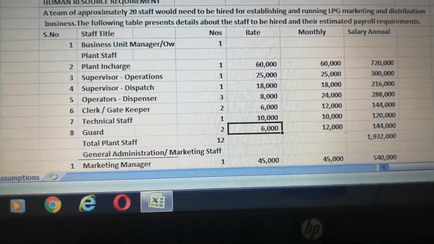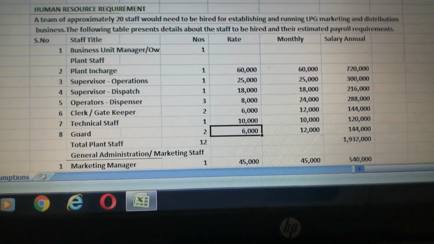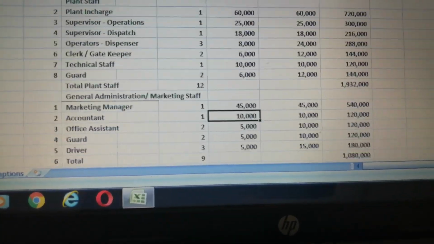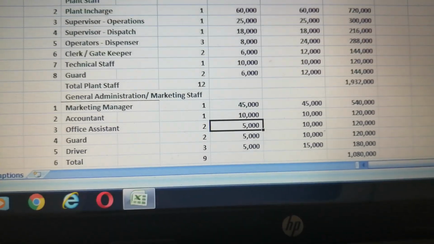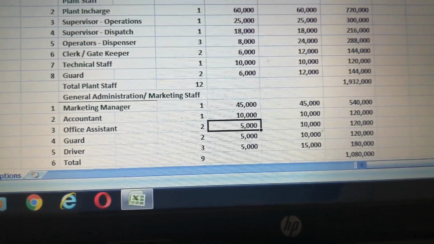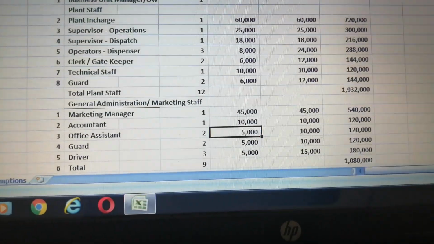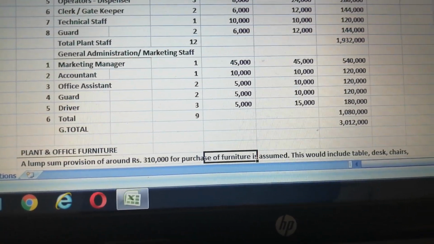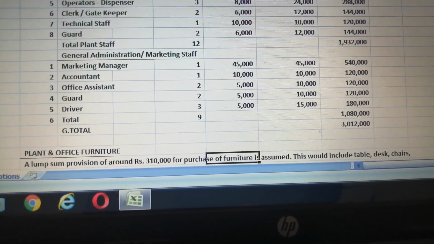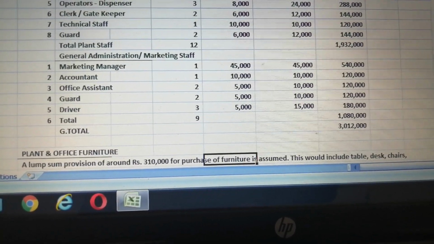The detail is given here: business manager, plant staff, plant in charge, supervisor, operation and all other staff, whose total cost comes to 1,932,000. General administration and marketing staff: the detail is in front of you. Its total cost comes to 1,080,000, so the total cost comes to 3,012,000.